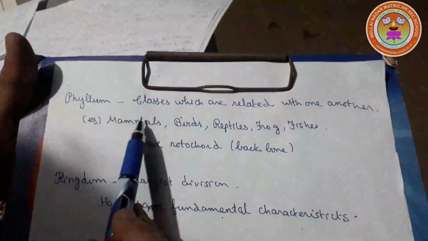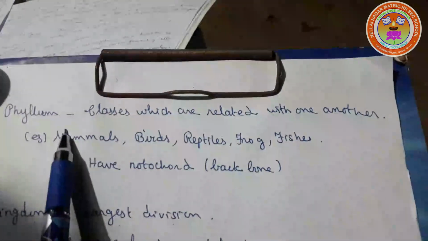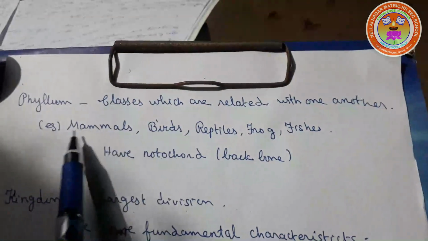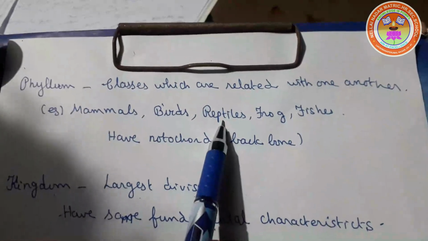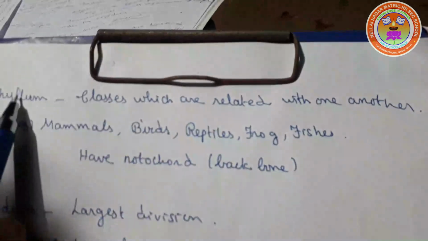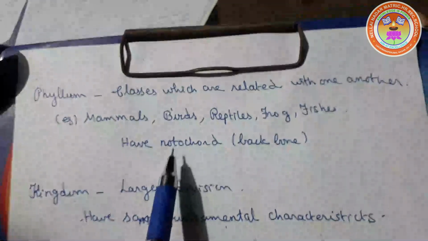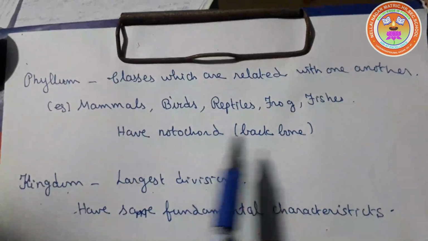Phylum. Classes which are related with one another form a phylum. Example: mammals, birds, reptiles, frogs, fish constitute a phylum. They come under Chordata, which have a notochord, that means backbone.